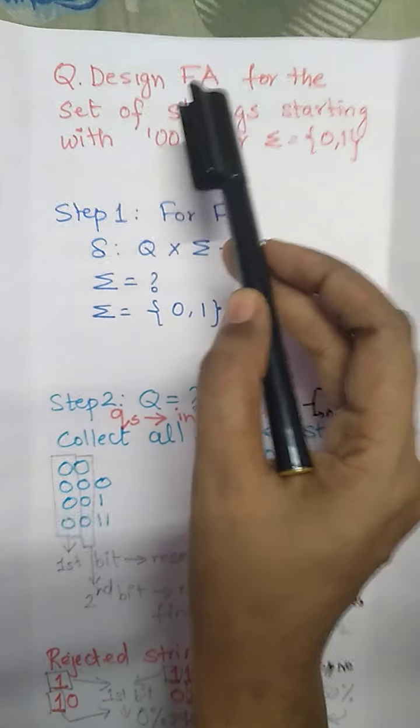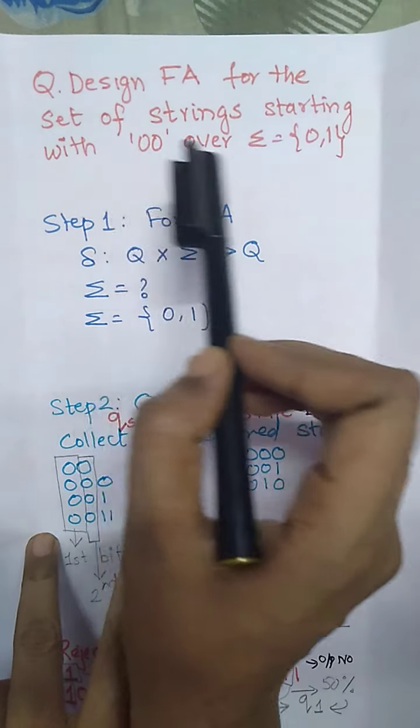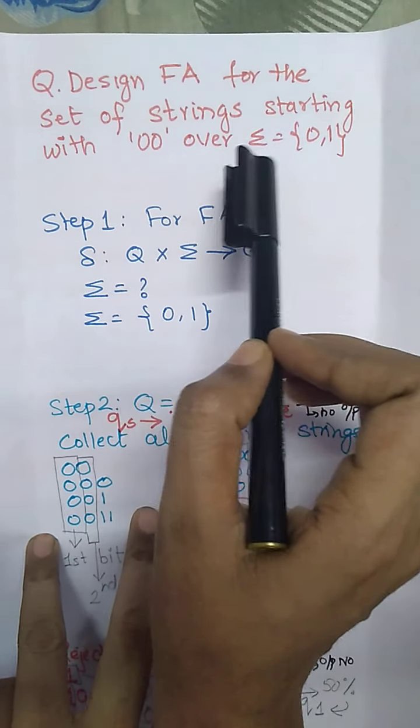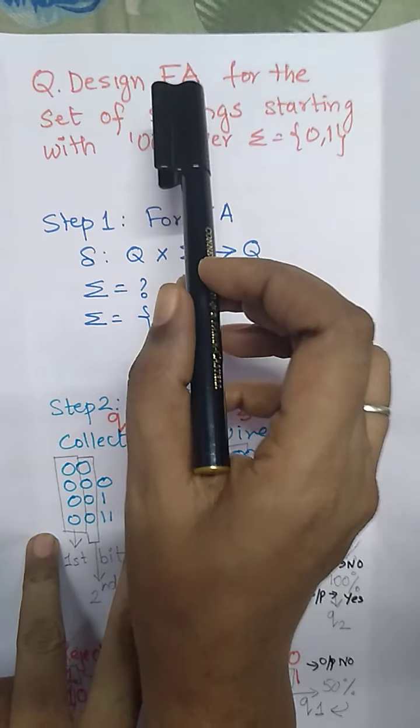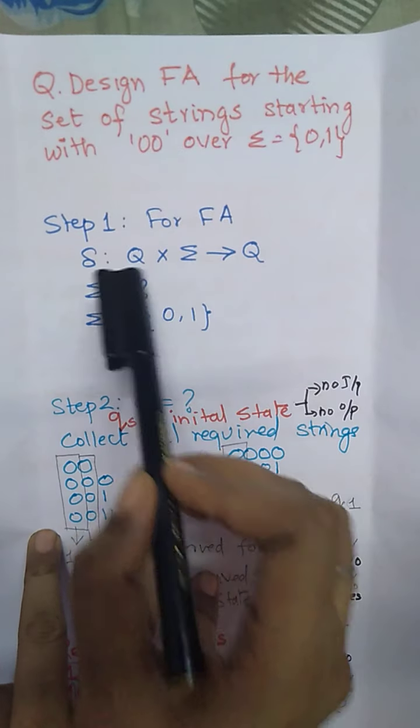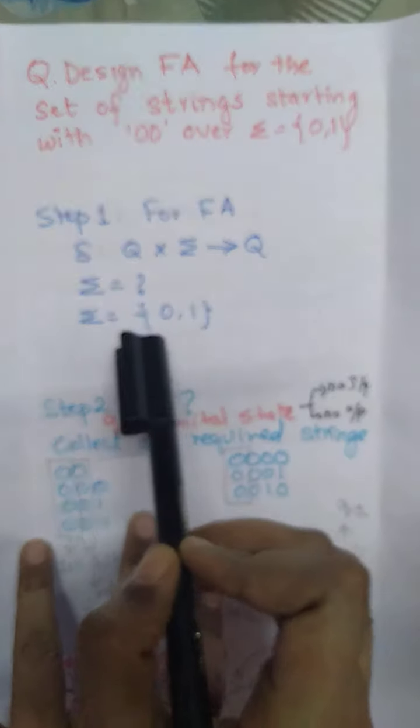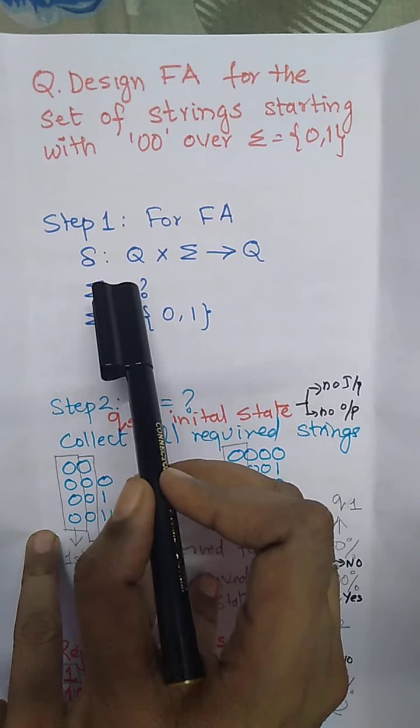Today we are going to design finite automata for the set of strings starting with 00 over sigma equal to {0, 1}. For the finite automata we should know Q and sigma. Sigma is already given as 0 and 1. Now we are going to find out Q.